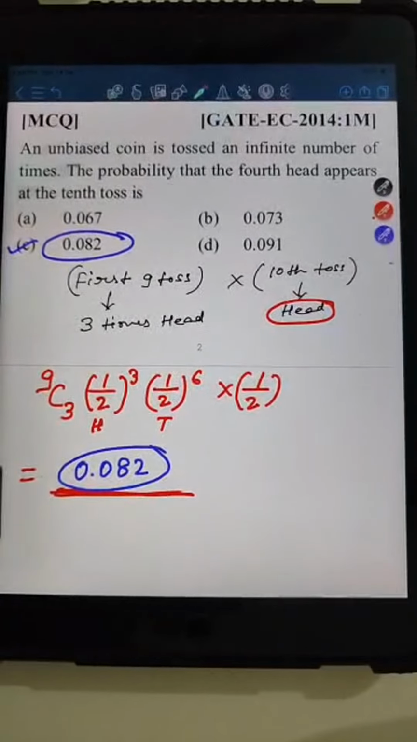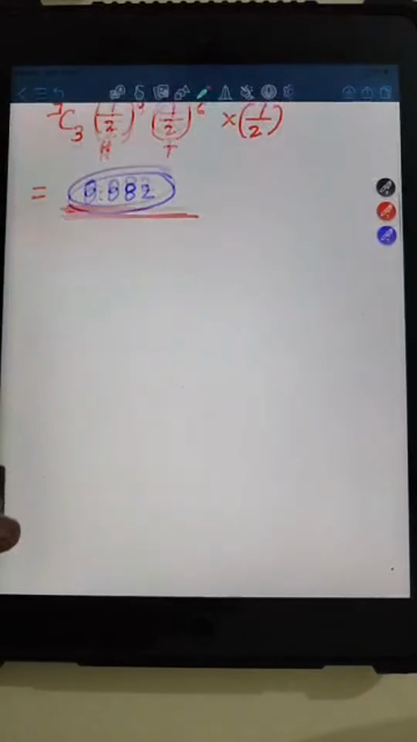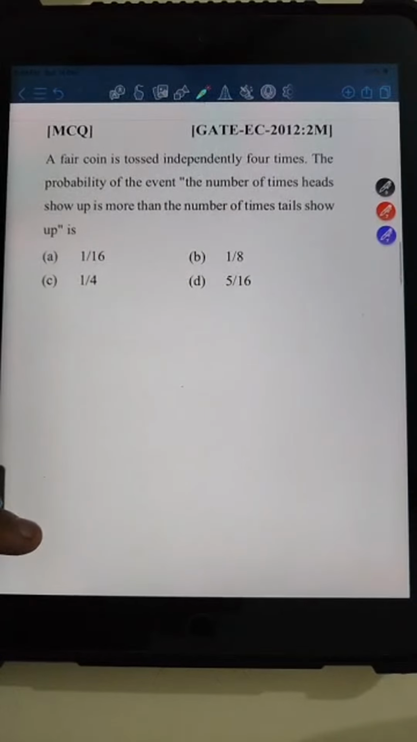Tilak Raj is asking for the next question. Yes, Tilak. Next question. Okay.